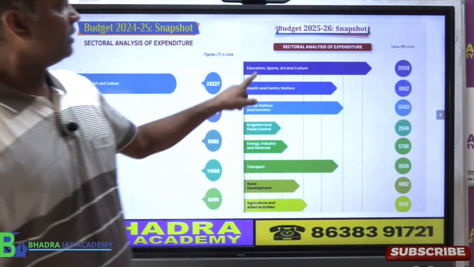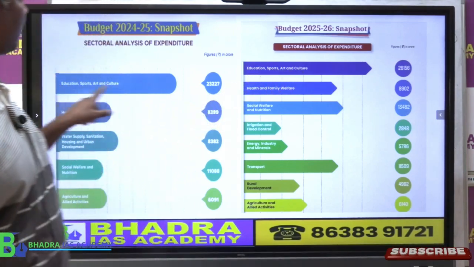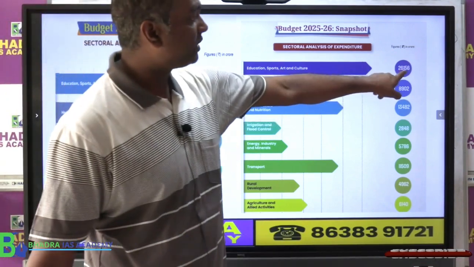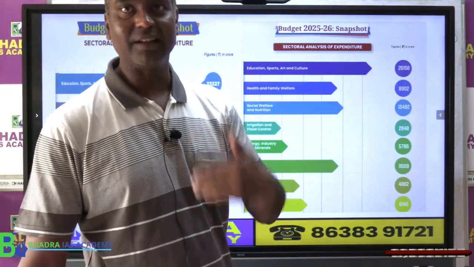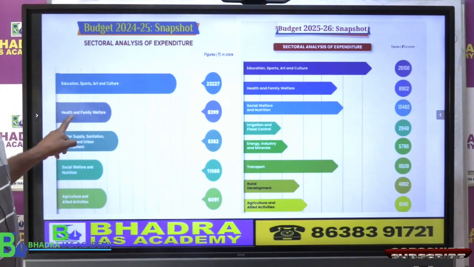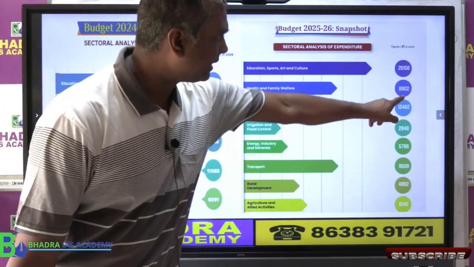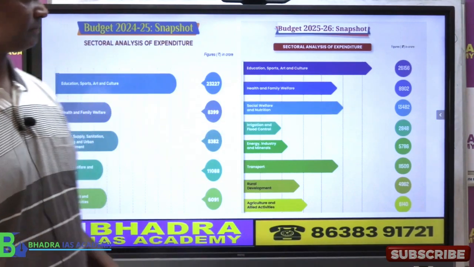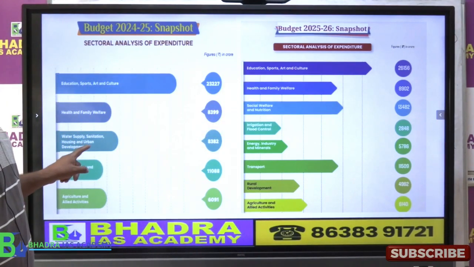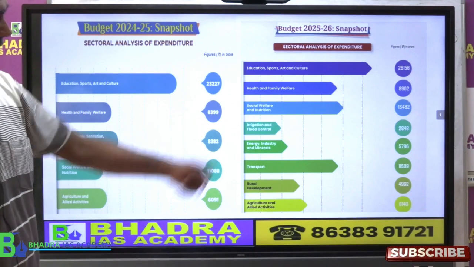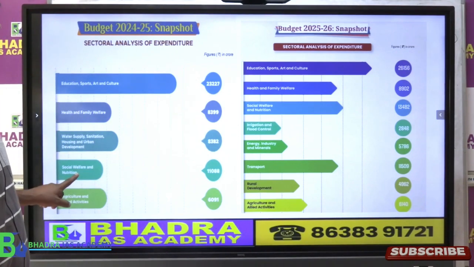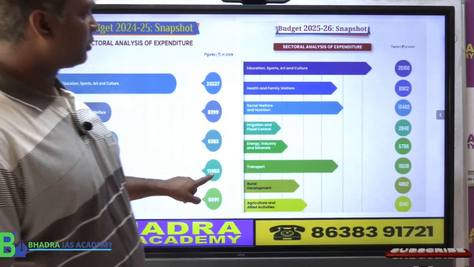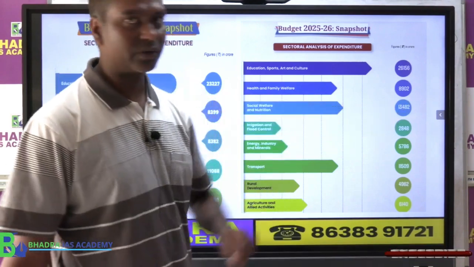Now, if you see education, sports, art, culture, last year also was there 23,000 crore. This time it is 26,000 crore. That means definitely spending more. Then health and family welfare also here 8,000. Here it was also 8,000, but still 300 to 900. Water supply, sanitation, here it is not mentioned this time, but social welfare and nutrition 11,000 crore, it has now increased to 13,000 crore.